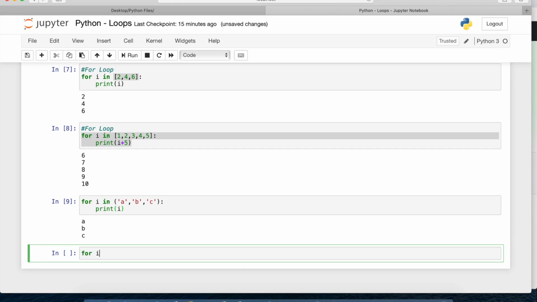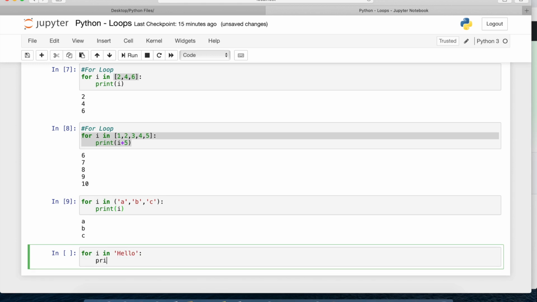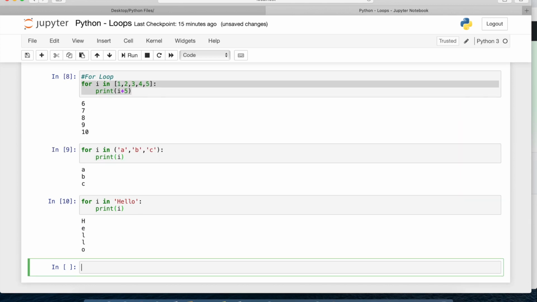We can also use a string. Like I'll say for I in hello. So hello is a string, and as it is a string, I have to use quotes here. Then print of I. So what will happen here? First time I will be H, second time it will be E, third time it will be L. Like that it will print. So you can see here, a string is also a multi-value data type. So it will pick first time I as H, second time it is E, like that it will iterate. So this is how we can pass a string as well.